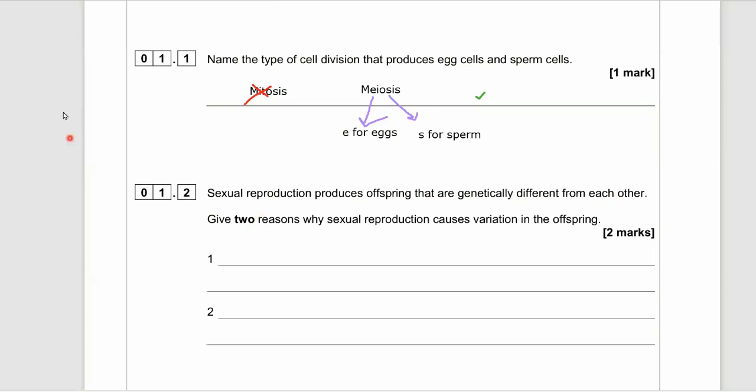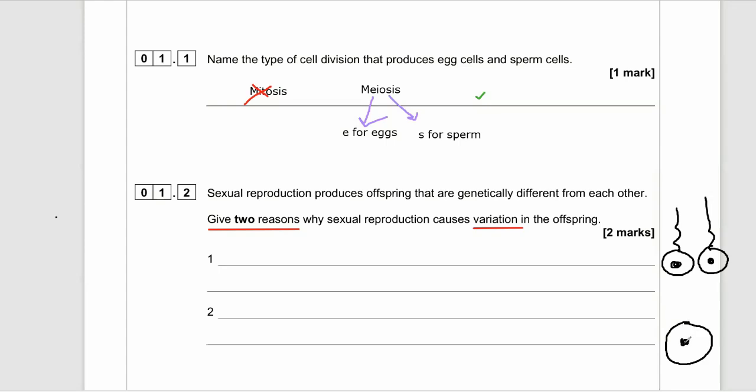Okay, let's look at 1.2. Sexual reproduction produces offspring that are genetically different from each other. Give two reasons why sexual reproduction causes variation, that means differences in the offspring. So why don't you look like your brother or sister? Why is it that three children don't look alike? Obviously, unless they're twins. So what we're looking at is one of the reasons is when fertilization takes place, you